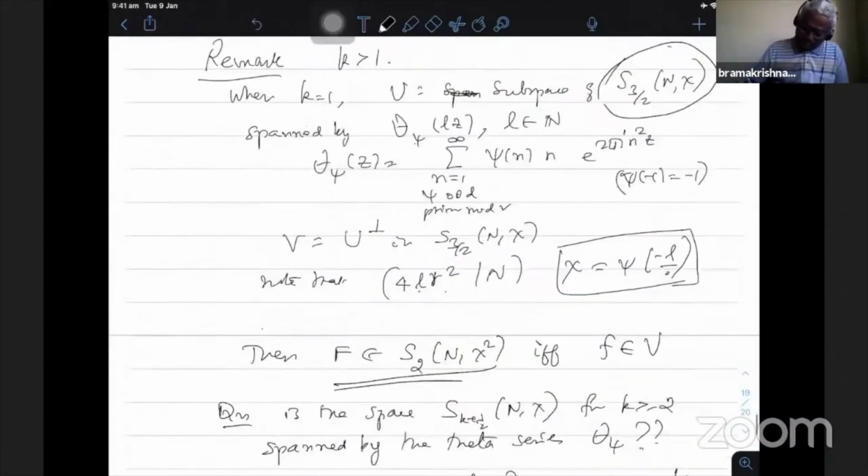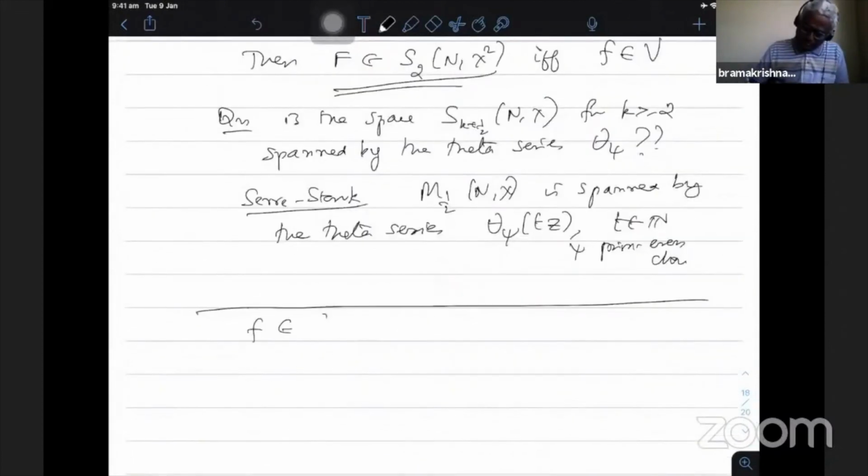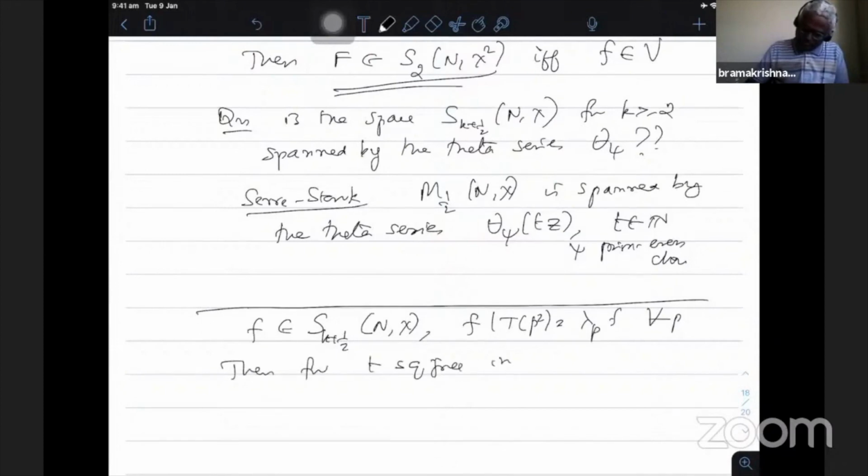We just mentioned that F belongs to S k plus half n chi, with F bar T p square equal to lambda p F for all p. Then for t a square-free positive integer, F bar S t of z, which is equal to this.